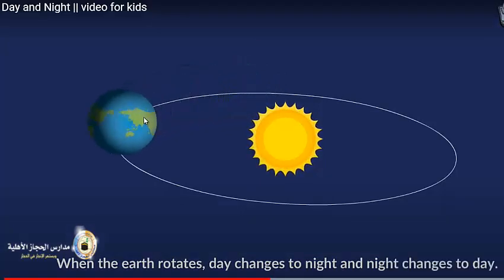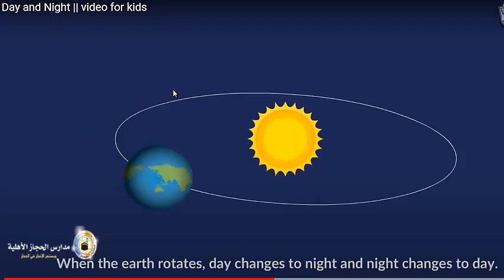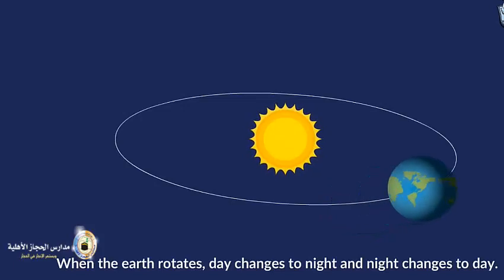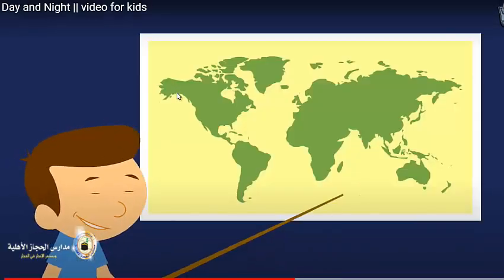So again, the Earth is rotating about the sun and around itself. See? Notice the rotation of the Earth around itself. That's how the rotation of the Earth causes day and night. Pretty cool.